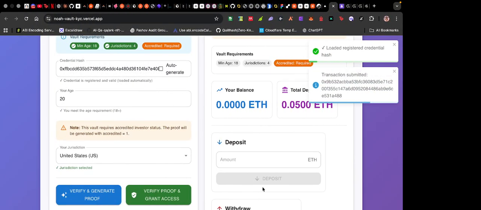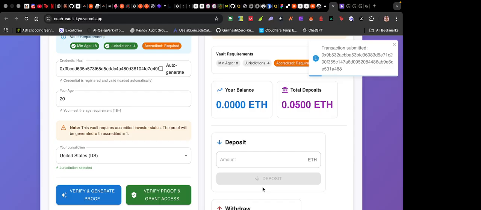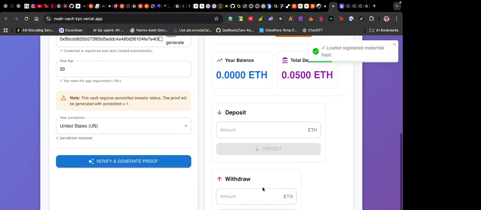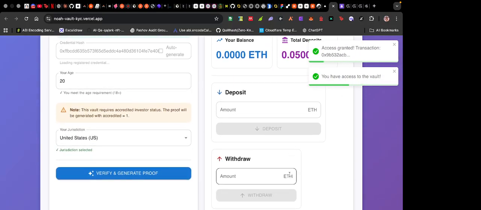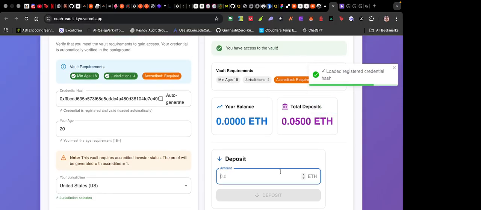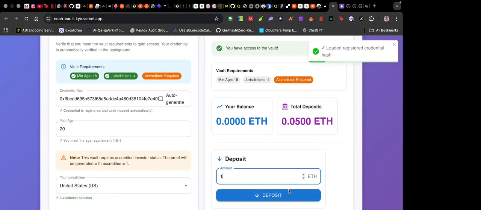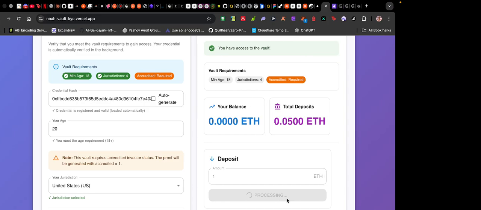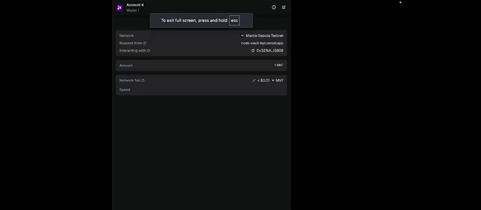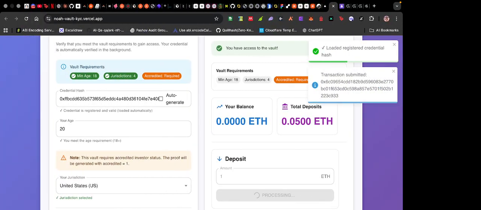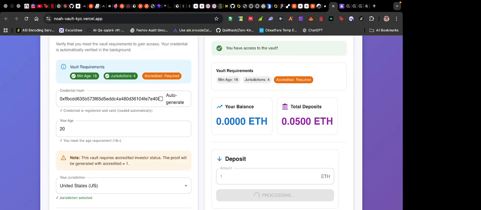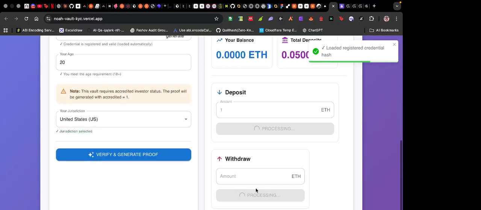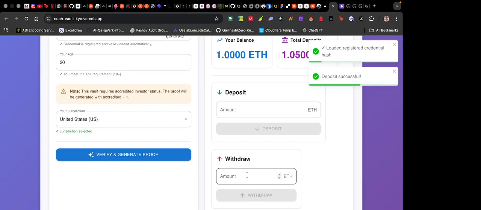And this is the only gas operation. Yeah, it's loading. While we wait, access has been granted now, as we can see here, and now the user has access to the DeFi platform. So he can come here and make a deposit. He could say he wants to deposit 1 ETH, and the deposit goes. And our user can also withdraw that amount of ETH.